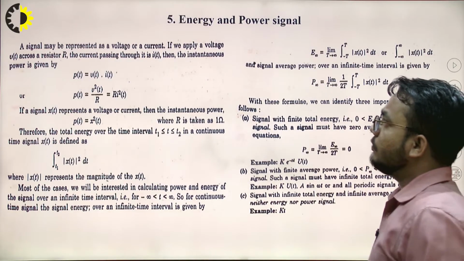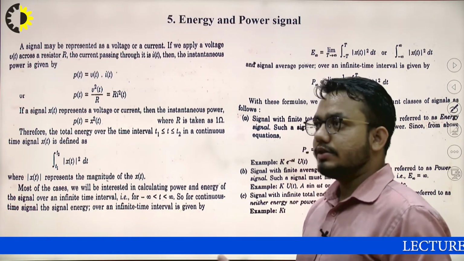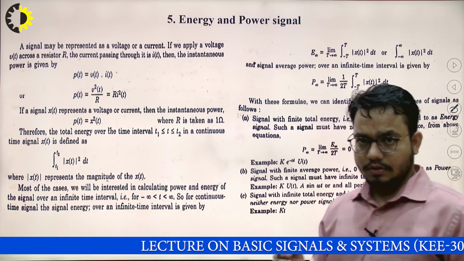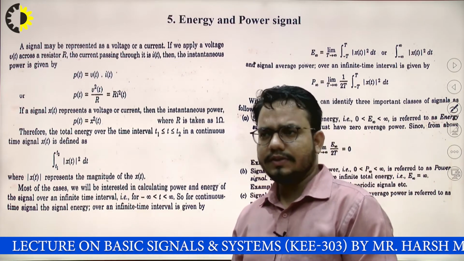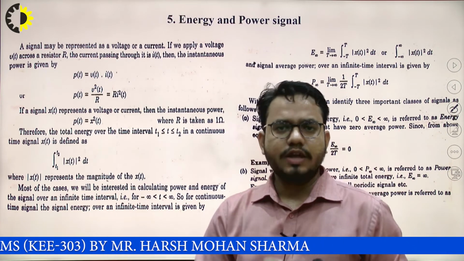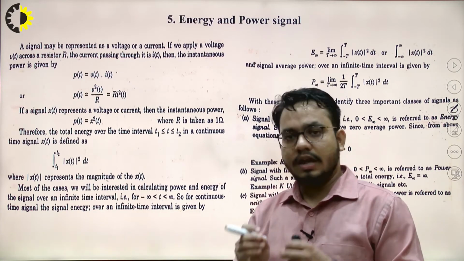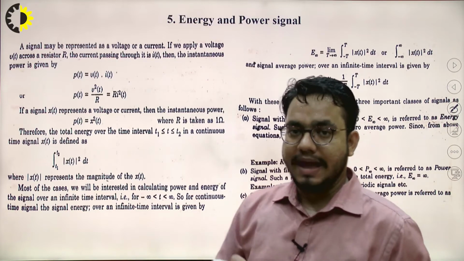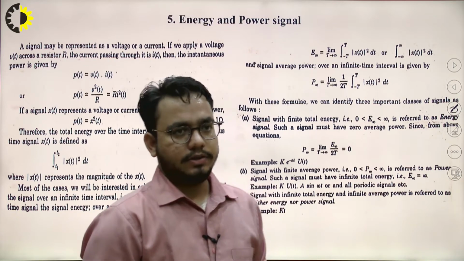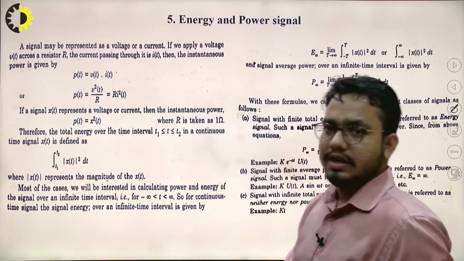Then another classification is energy signal and power signal. These are kinds of signals available in electrical energy systems, or rather, we can say that each and every signal has some energy or power. Depending upon the magnitude of the energy or power, we can say that the signal is an energy signal or a power signal, right? We will talk about energy and power signals from the electrical point of view only.